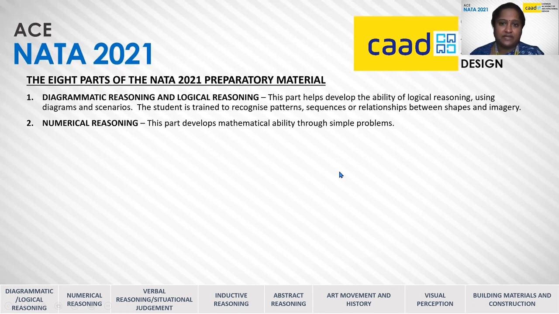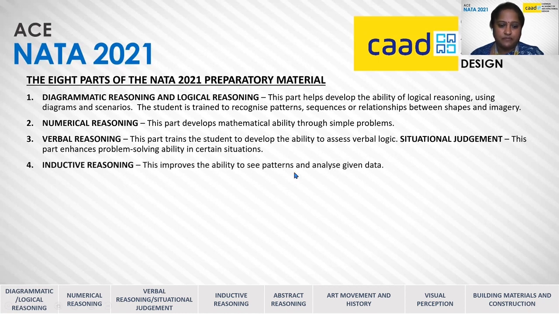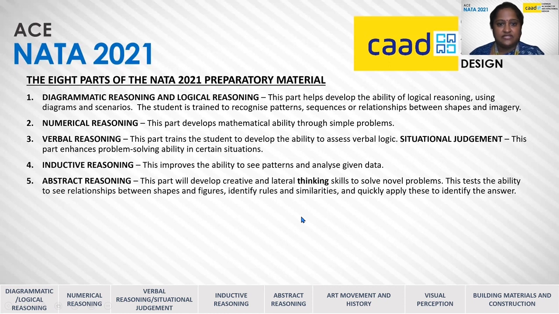Numerical reasoning develops mathematical ability through very simple math problems. Verbal reasoning trains a student to develop the ability to assess verbal logic. Situational judgment enhances problem-solving abilities in certain unique situations. Inductive reasoning improves the ability to see patterns and analyze given data. Abstract reasoning develops creative and lateral thinking skills to solve novel problems.